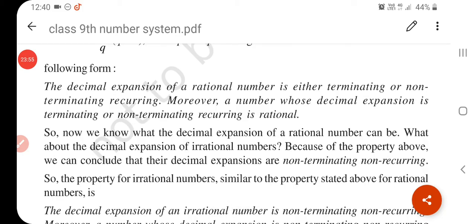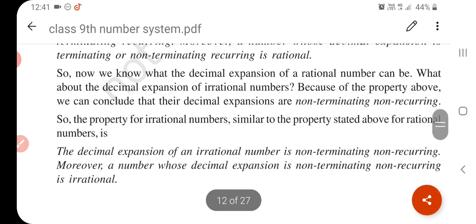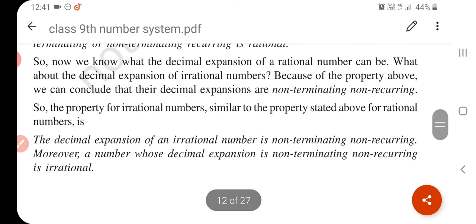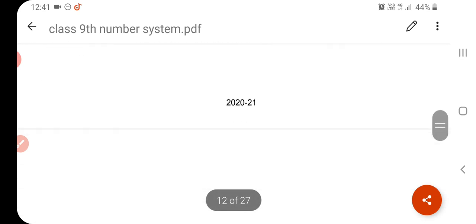So the decimal expansion of a rational number is either terminating or non-terminating recurring. Moreover, a number whose decimal expansion is terminating or non-terminating recurring is rational. The decimal expansion of an irrational number is non-terminating non-recurring. Means if the number is irrational, then its decimal expansion is non-terminating and non-recurring. That is called an irrational number.